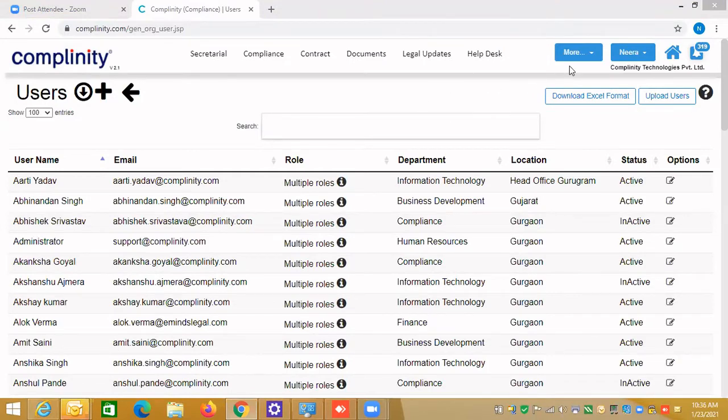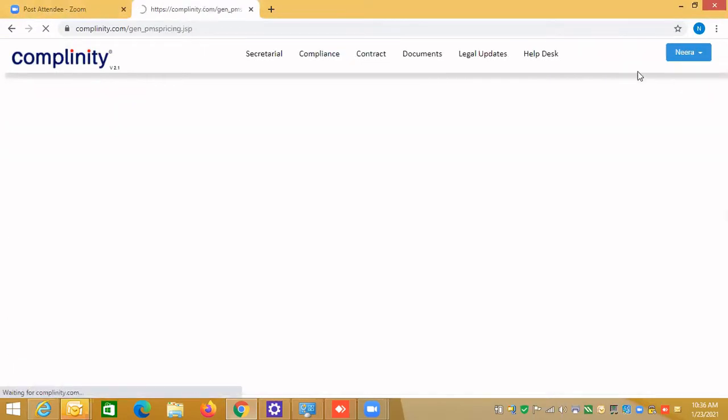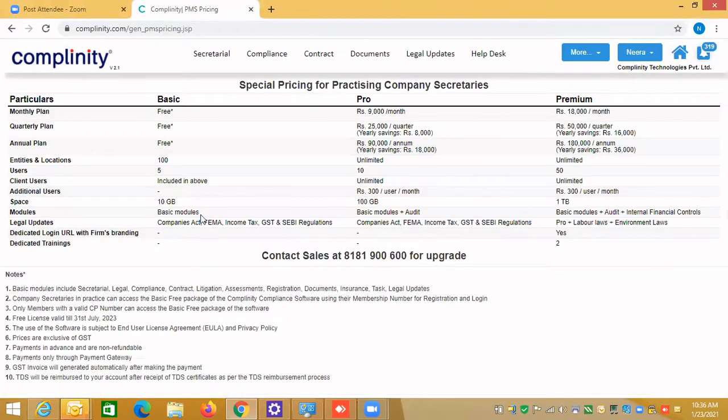The total storage space is 10 GB. That is the total number of GBs that you can use. It is not entity specific. I hope I have answered your question.